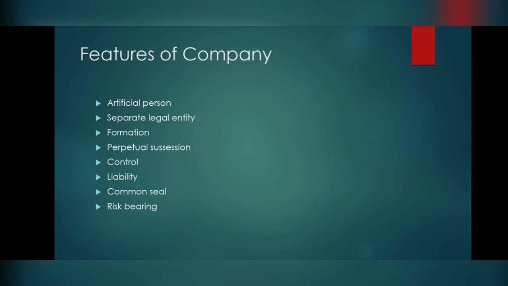So the next one is liability. As we saw in the previous forms of business organization, the liability in certain cases is unlimited, but here the liability is limited. What is limited liability? The liability of the members is limited to the extent of the capital which is contributed by them.